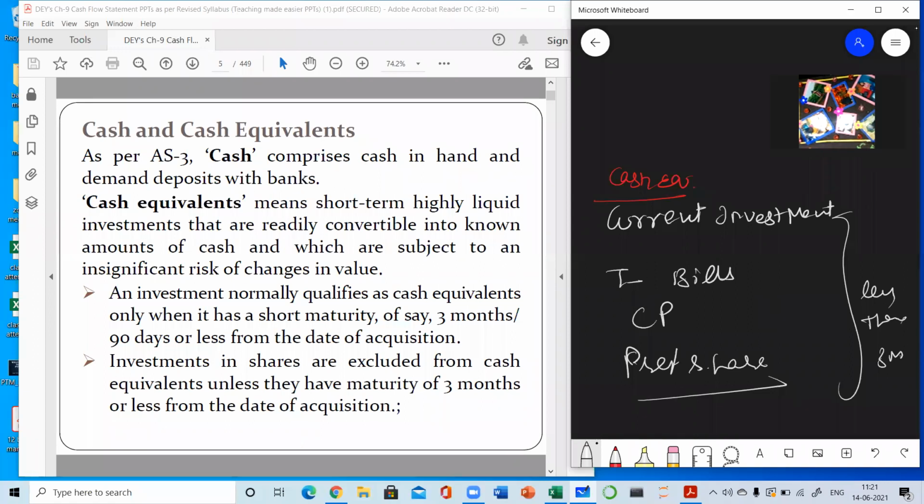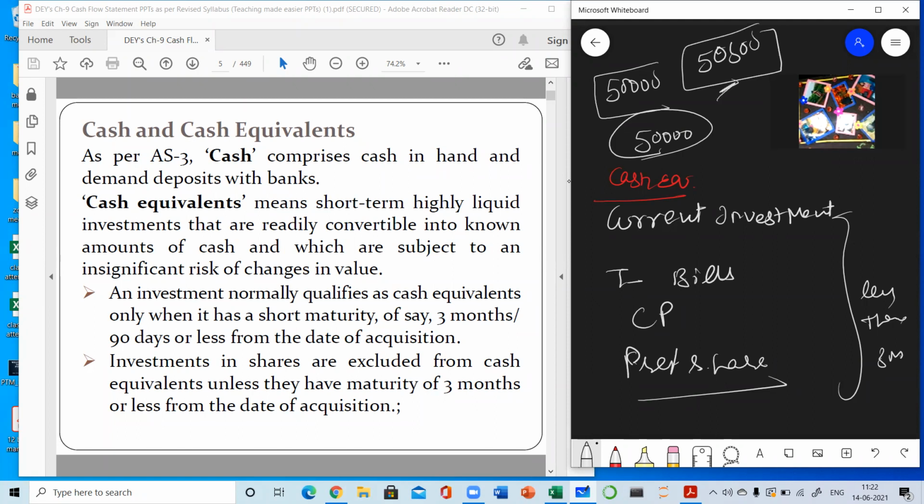So cash and cash equivalent means cash in hand, cash at bank, and cash equivalent means the documents which are highly liquid. Liquid means can be converted into cash, that are readily convertible into known amount of cash. Known amount of cash means suppose you have purchased the preference shares or T-bills for 50,000. And it is very much known to you that after 2 months, when you convert it into cash, you will be getting back 50,500. So it is the known amount. Known amount means the matured amount is already known to you and there is no risk of loss. After 2 months, definitely you will be getting 50,500.